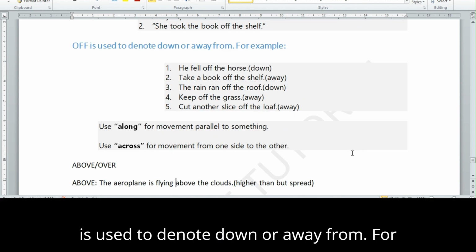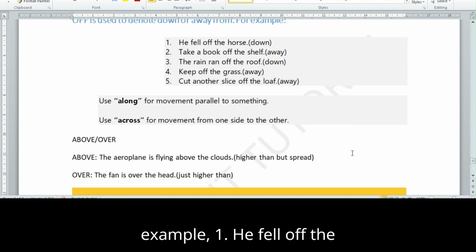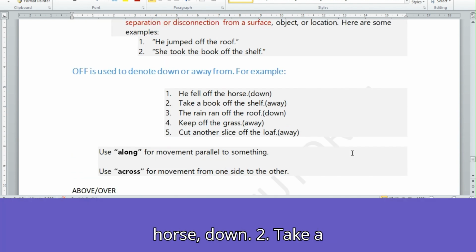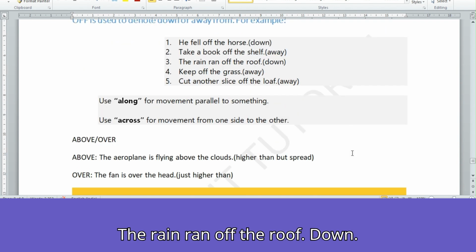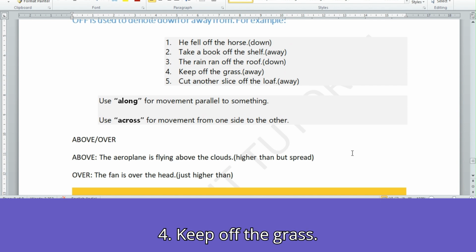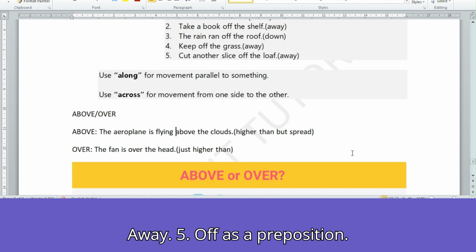Off is used to denote down or away from. For example, 1. He fell off the horse. Down. 2. Take a book off the shelf. Away. 3. The rain ran off the roof. Down. 4. Keep off the grass. Away.